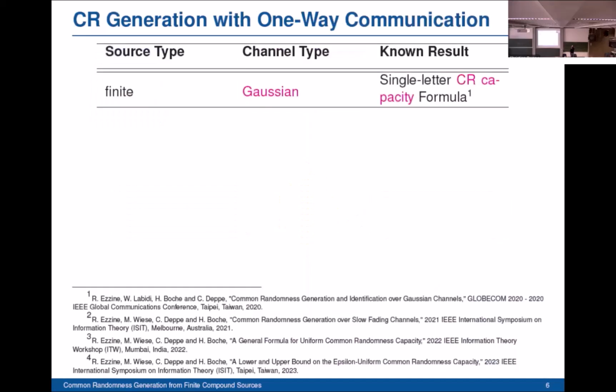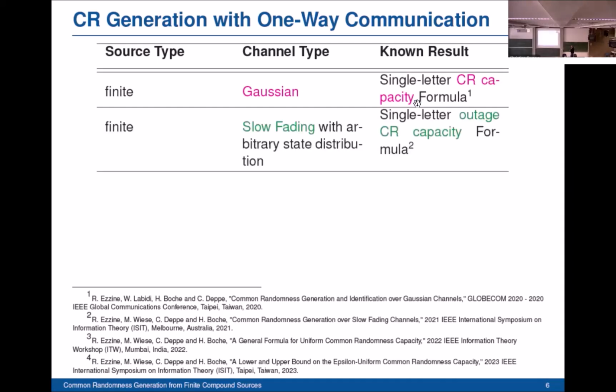Now we're going to have an overview of our previous work. In our previous works, we focused on common randomness generation from finite state-independent sources with one-way communication over several practical channels. We start with the first channel. The first problem we considered was common randomness generation over Gaussian channels with an average power constraint, where we established a single-letter formula for the common randomness capacity for that model.